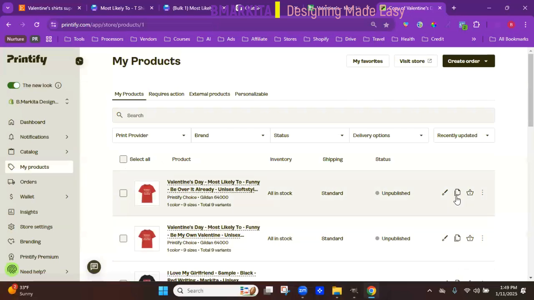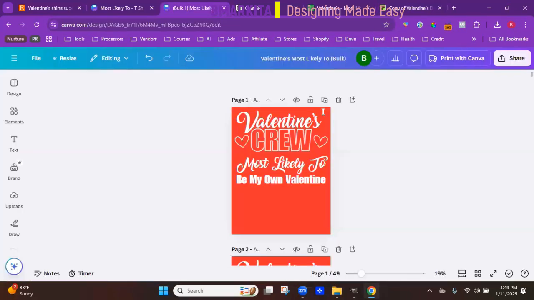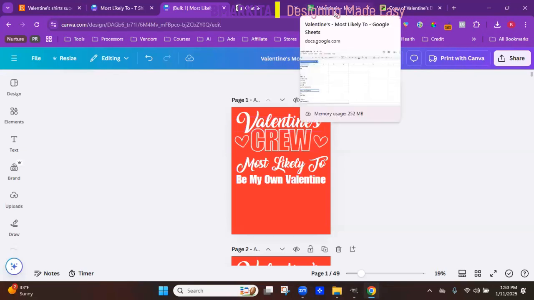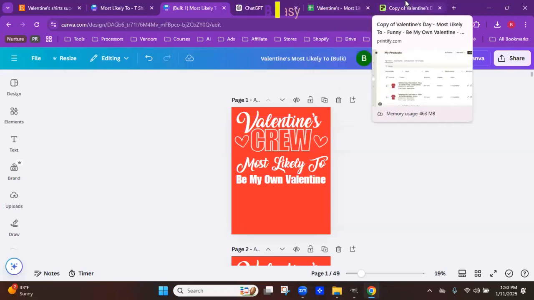So just duplicate, take a little time, get your process going, get your rhythm, and you'll be done in no more than an hour usually. Typically, it takes me like 30 minutes. So you created your bulk design using Canva, ChatGPT, and Google Sheets, and uploaded them to Printify.